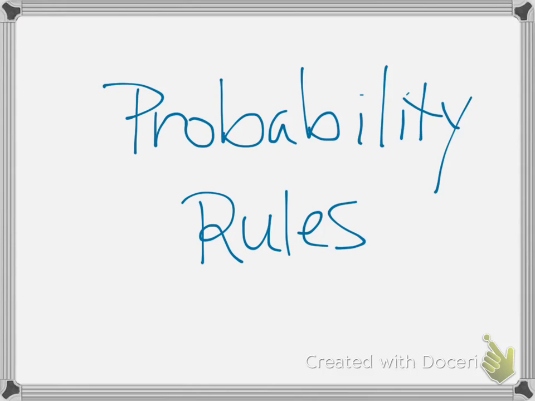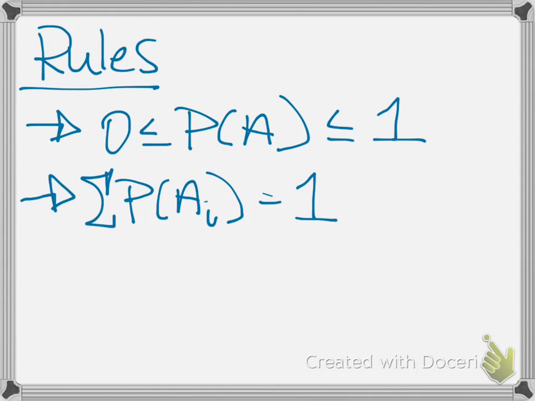Alright, with that, I'm going to get started on this video, which is about some probability rules. One we already talked about on the last video, and that's simply that the probability of any event has to be somewhere between 0 and 1. There's no such thing as an event that happens less than never. There's also no such thing as an event that happens more than all the time. So probability has to be some value between 0 and 1, probability of any event.